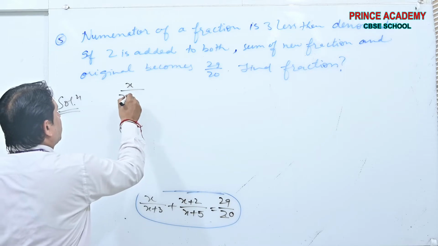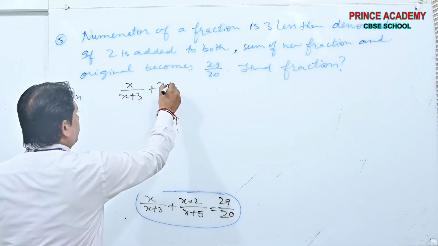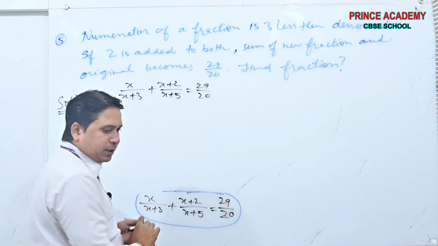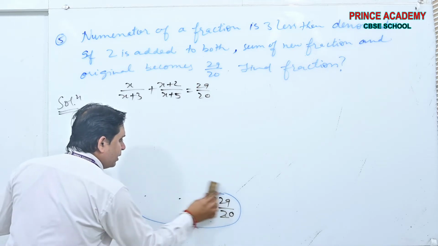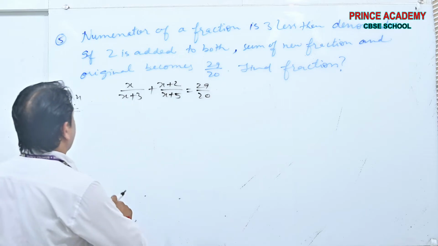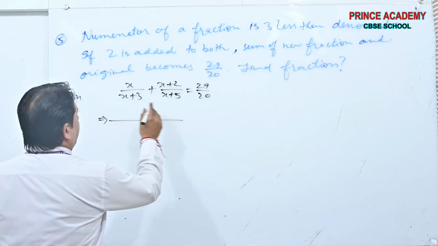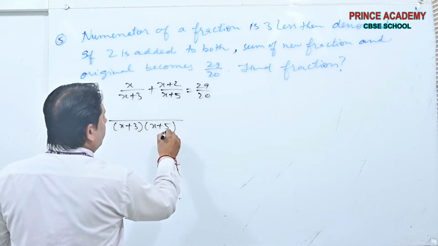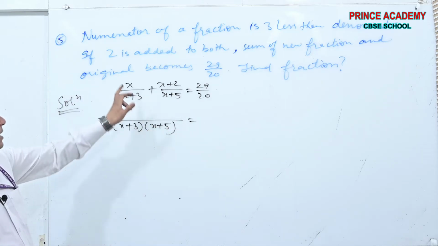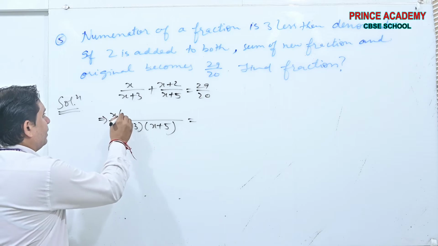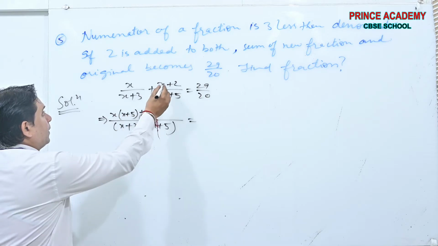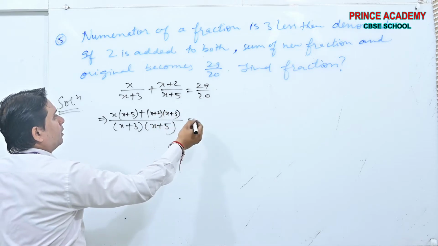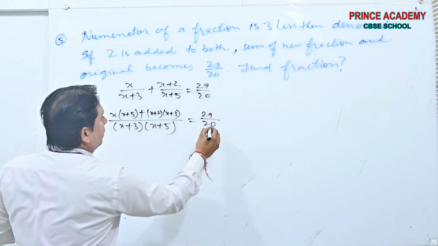x by x plus 3, x plus 2 by x plus 5, 29 by 20. This is the equation we have to solve. Very simple beta. See, take the LCM. x plus 3, x plus 5. x into this one, this into this one, x plus 2, x plus 3, 29 by 20.